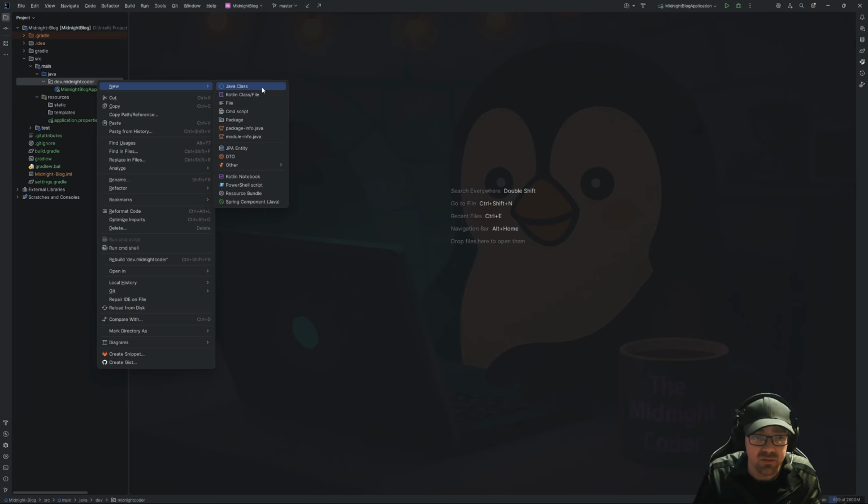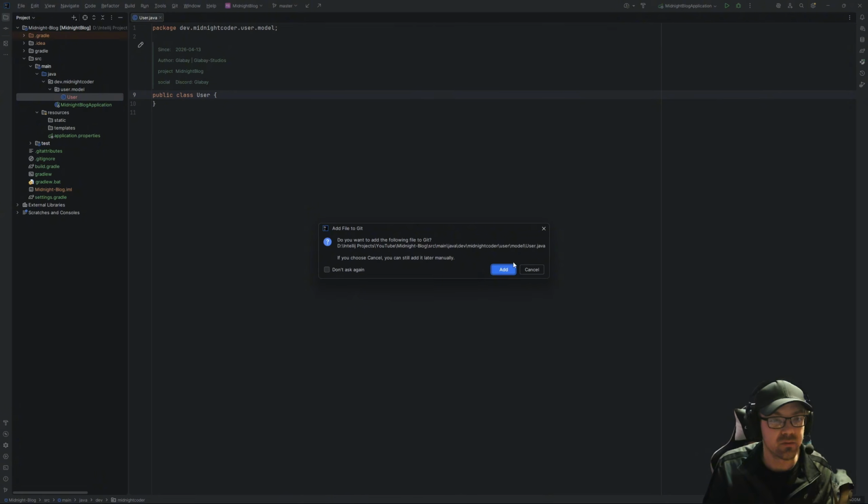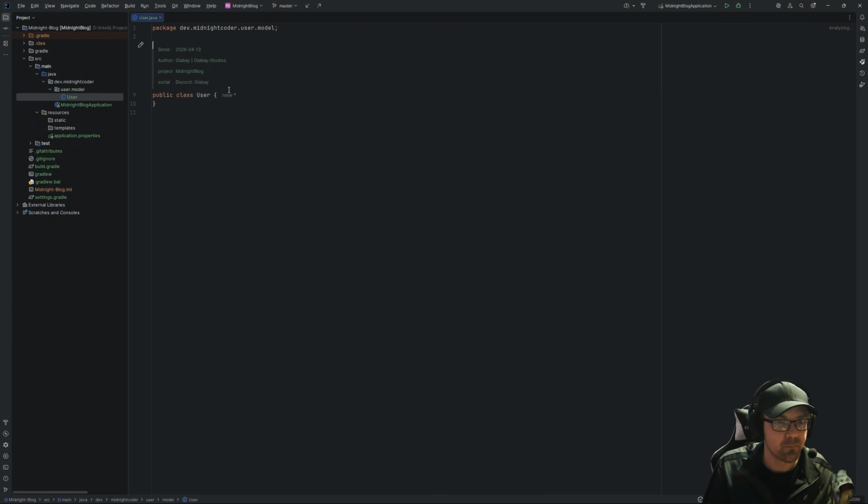user, I suppose. So we're going to come in here, and this is going to be inside of a user folder, and we're going to call this, then, it's going to go inside of a model, if I can type right, model package, and it's going to be that of user.java. So if you didn't know that tip, give it a thumbs up if you just learned something.